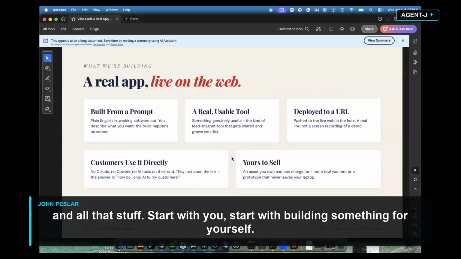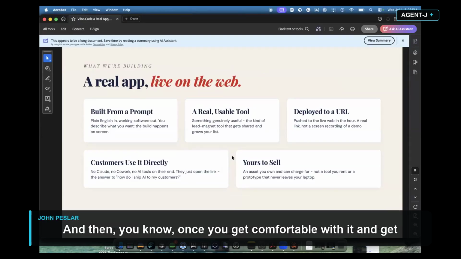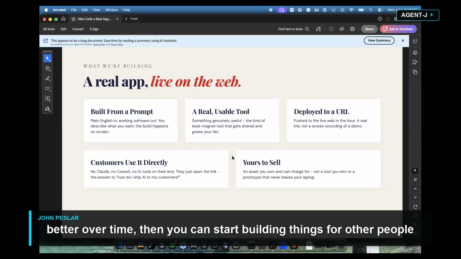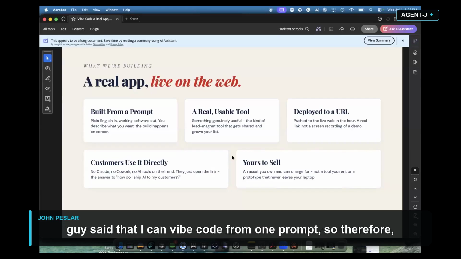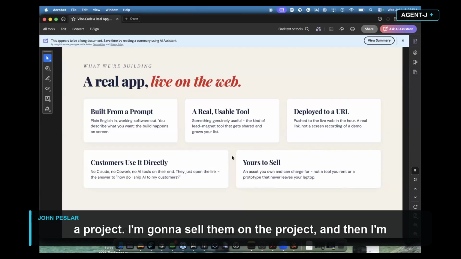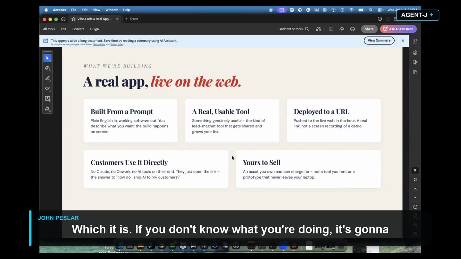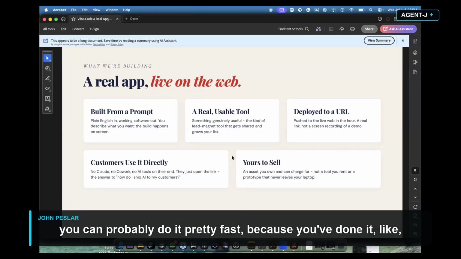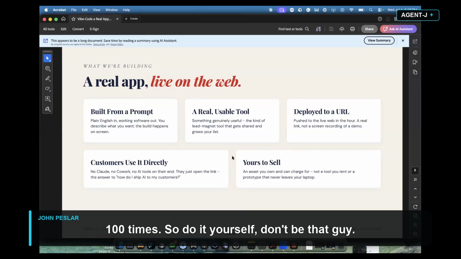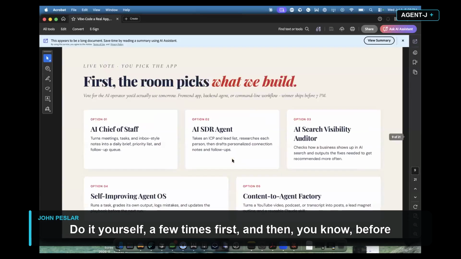If you're new to vibe coding and all that stuff, start with building something for yourself. And then, once you get comfortable with it and get better over time, you can start building things for other people and start making money on it, right? You don't want to promise from the get-go, like, oh, this John guy said that I can vibe code from one prompt, so therefore I'm going to go out there and bid on a project, sell them on the project, and then try to do it myself and be like, oh crap, it's actually more work than what I expected, which it is. If you don't know what you're doing, it's going to be more work than you expect. If you know what you're doing, you can probably do it pretty fast because you've done it like 100 times. So do it yourself. Don't be that guy. Do it yourself a few times first.